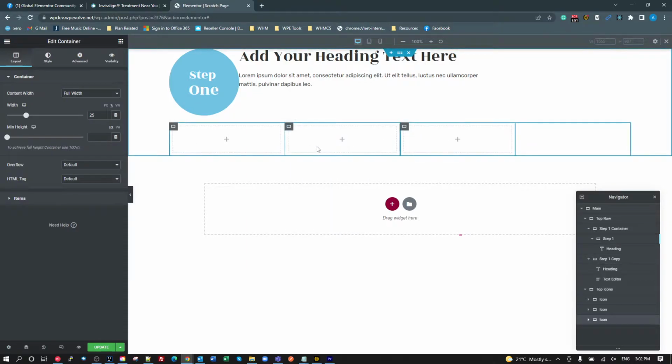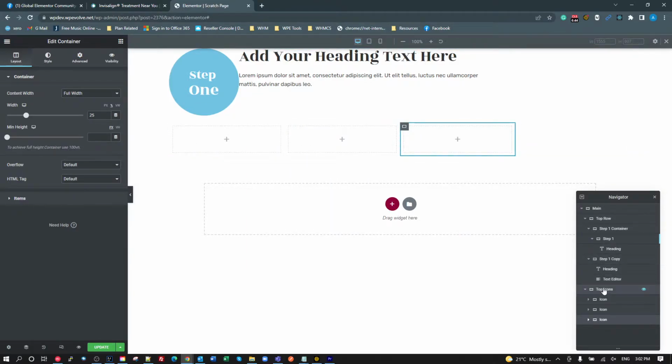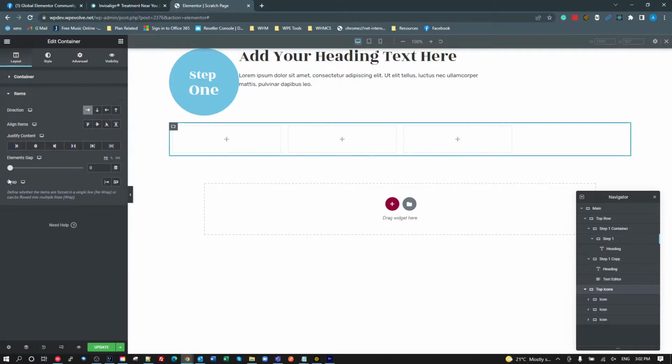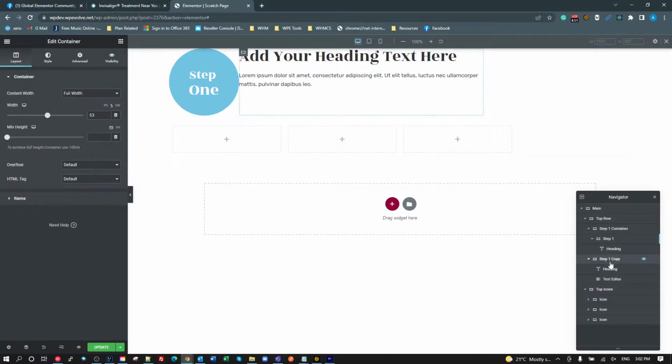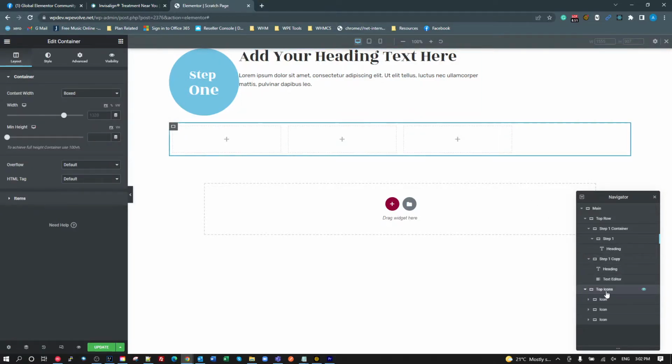Okay. Now you get some weird spacing with these if you don't set the element gap to 0. It puts an extra 20 pixels spacing in between these. So let's just do that for now. And now we've got 3 of those. Let's go to the top icons container and set the, where are we?